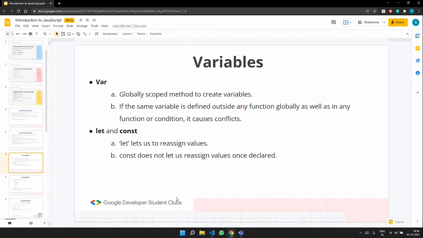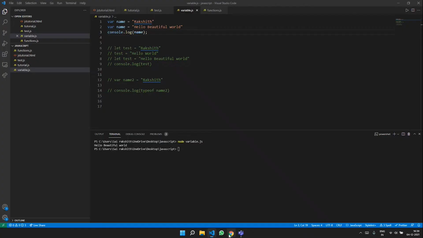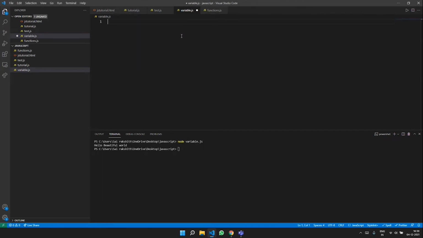Let lets us reassign values, and const does not let us reassign values once declared. So we'll do this hands-on as well. Let me just write some lines of code. Let me say let age equal to, say, 30. You can give any name.